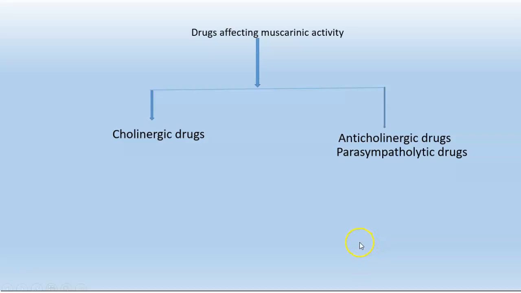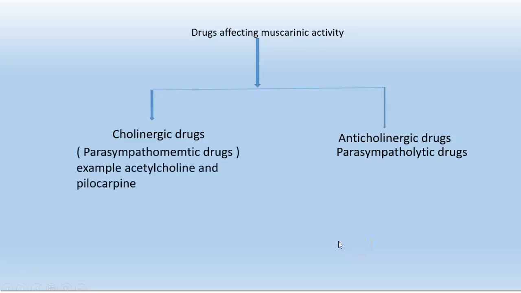The mechanism is by various ways. Cholinergic drugs are also called parasympathomimetic drugs. Example: acetylcholine and pilocarpine.